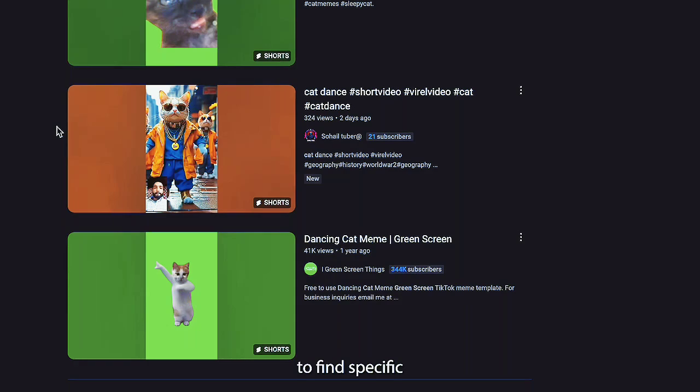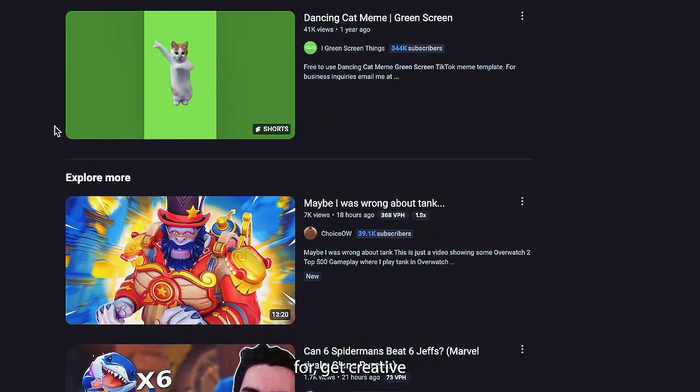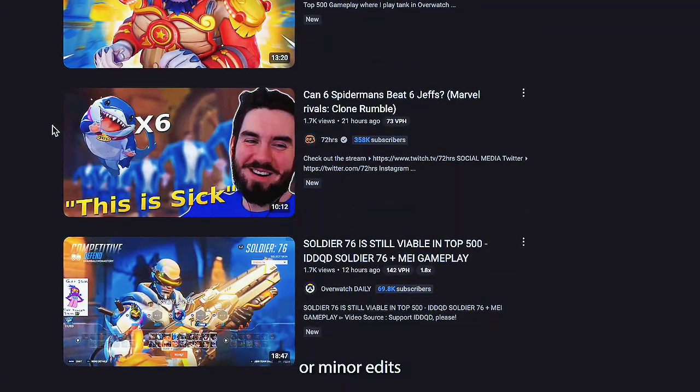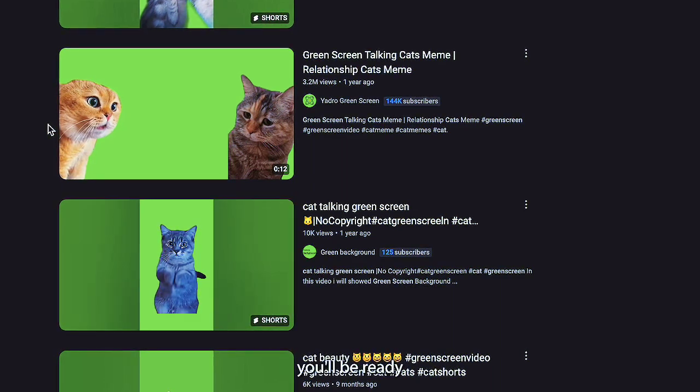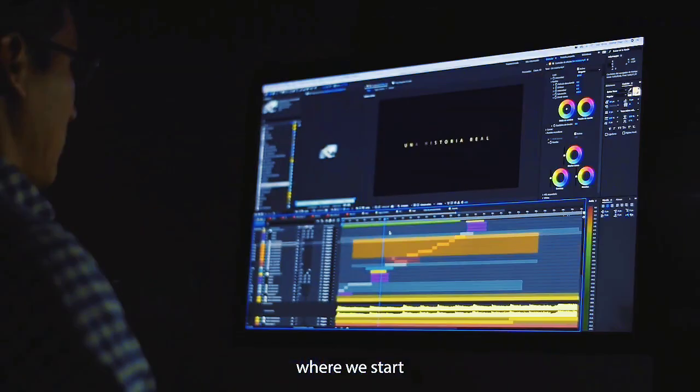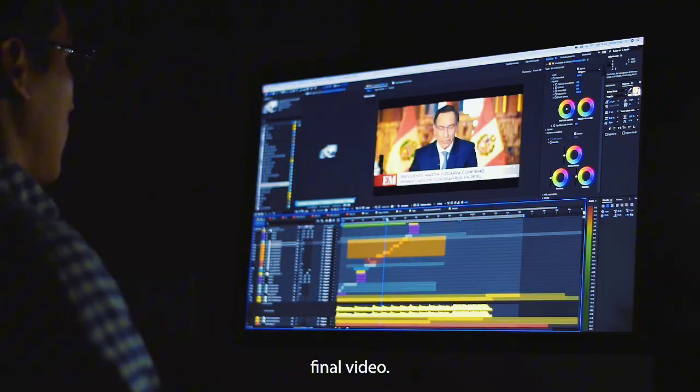If some countries are harder to find specific green screen cats for, get creative with accessories or minor edits to make them fit. Once you have all your cat clips lined up, you'll be ready to move on to the next phase, where we start assembling everything into the final video.